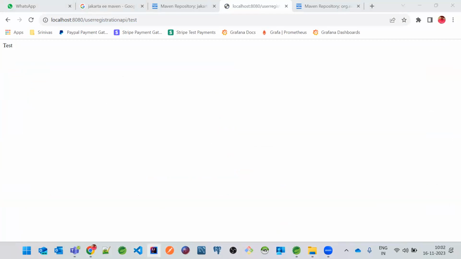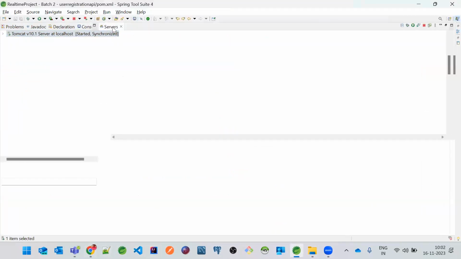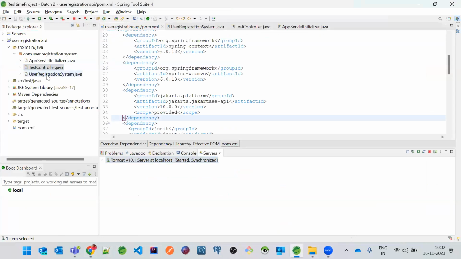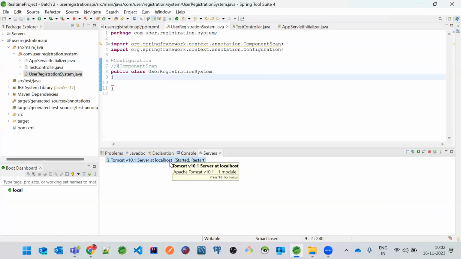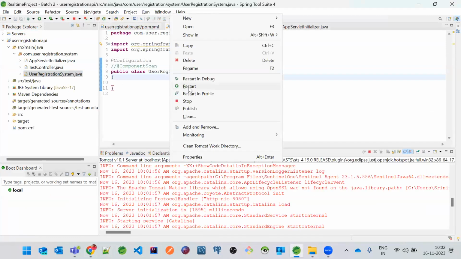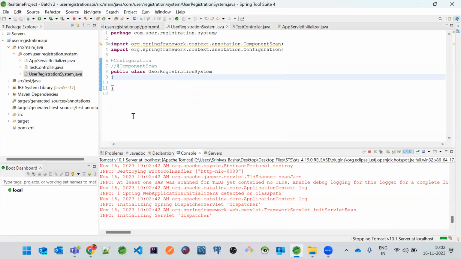So here, I'll start explaining all the things now. Let's say in the user registration system, I just want to comment out this part. And now let's restart the application. We'll see all the pros and cons now.